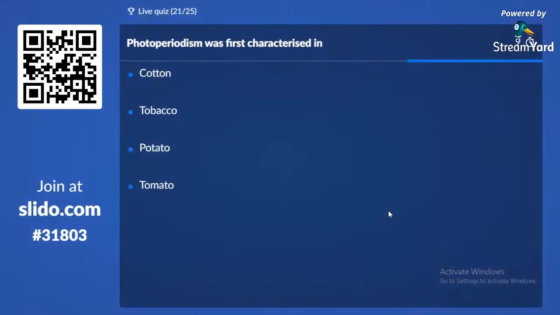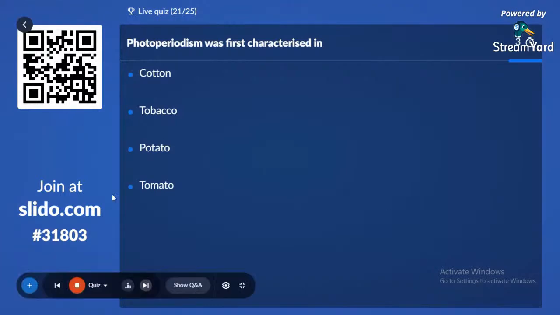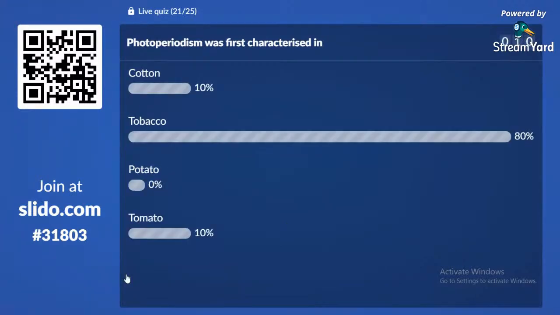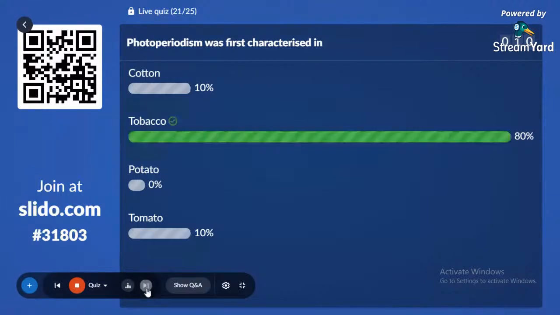Cotton, tobacco, potato, tomato. 5 seconds to answer this question. 80% with tobacco, and the correct answer is tobacco. 22nd question on the screen.